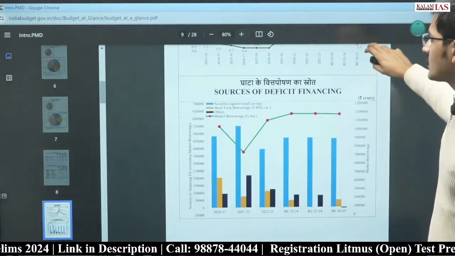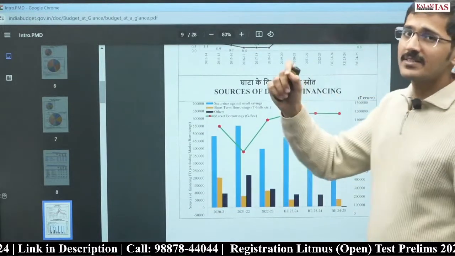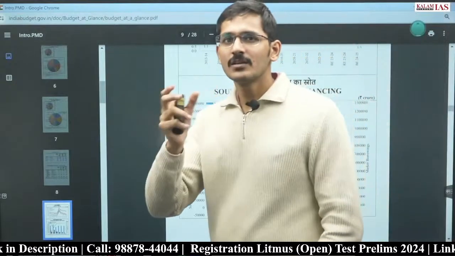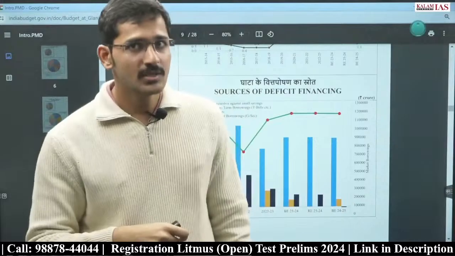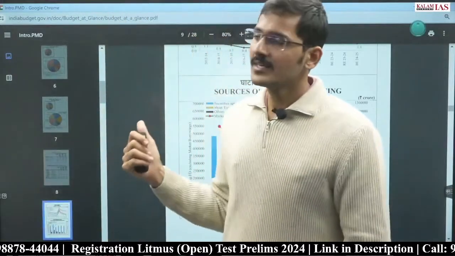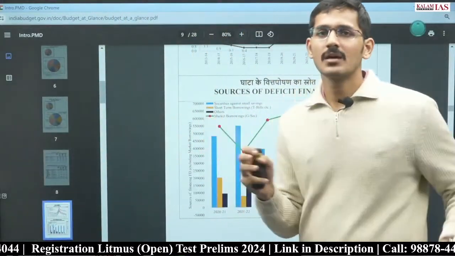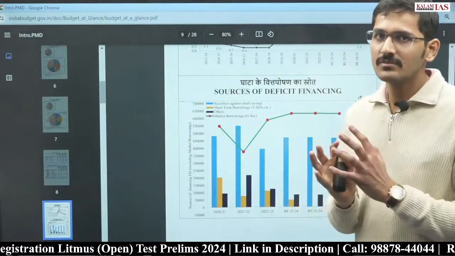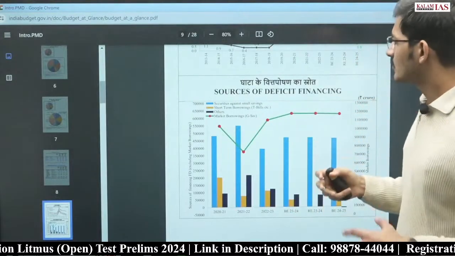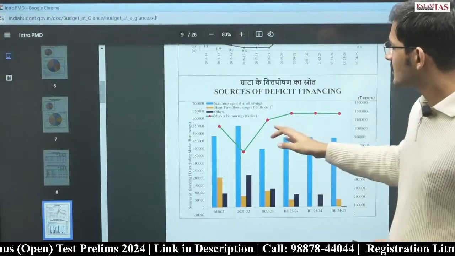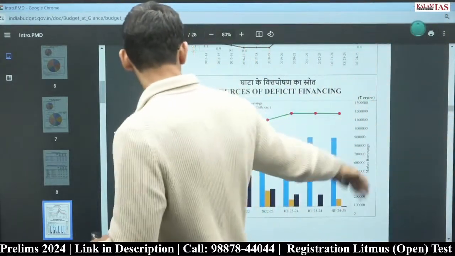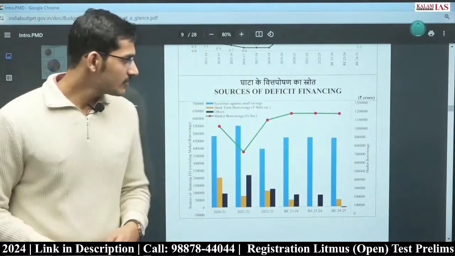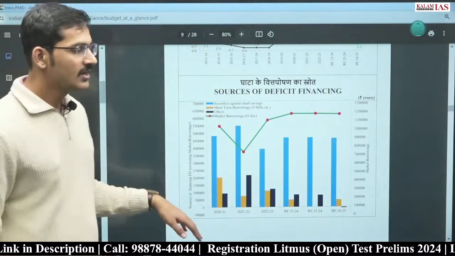Now these are the sources of deficit financing. We said that the fiscal deficit is financed by the government in different ways, by borrowing money from the market. All these sources of deficit financing become part of the fiscal deficit and total borrowings of the Government of India. The biggest one is market borrowings. Right hand side scale is for the market borrowings, and the rest three are given on the left hand side.